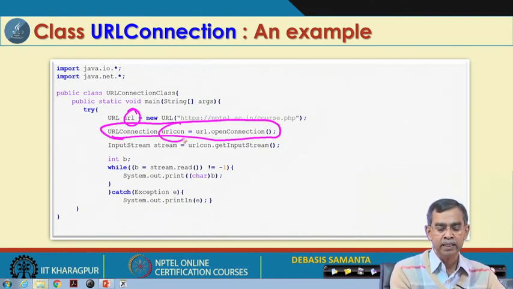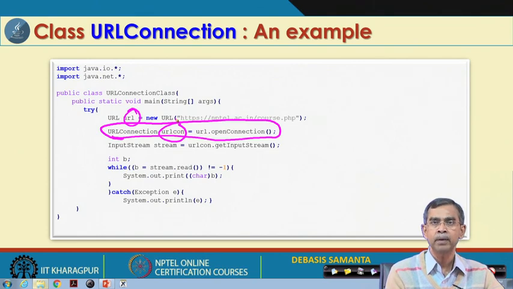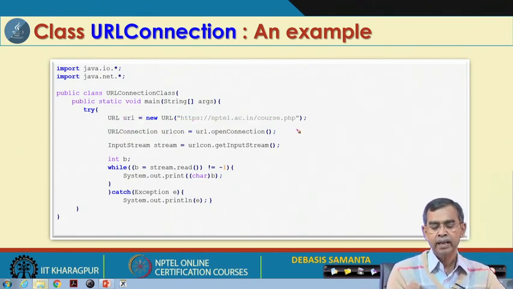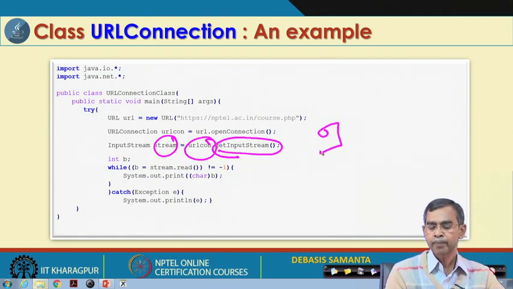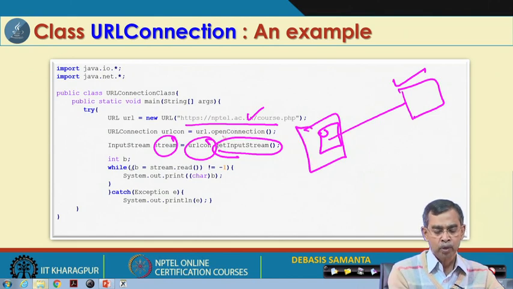The name of the connection is again an object, because everything in Java is created as an object. So, URL connection, and once the connection is there, we can create a stream, which is basically getting the input stream for this URL connection. That means, if this is the machine and we can connect to another machine, which is the distant machine, this machine address is this one, and it is your own program from which I am running this.